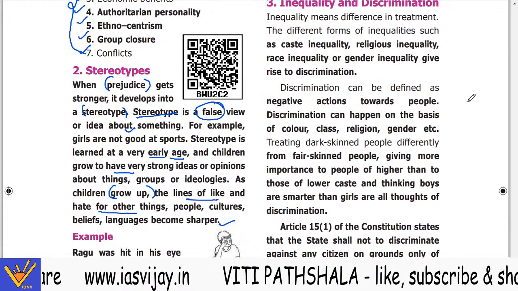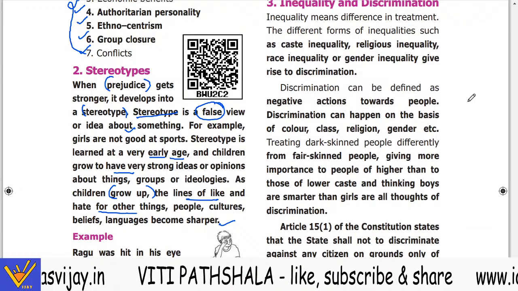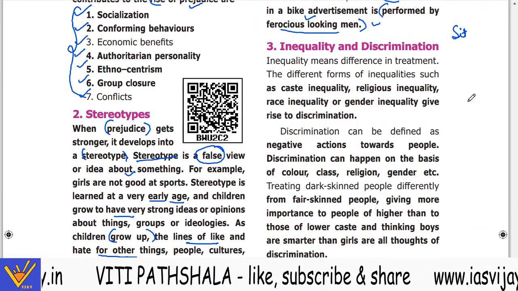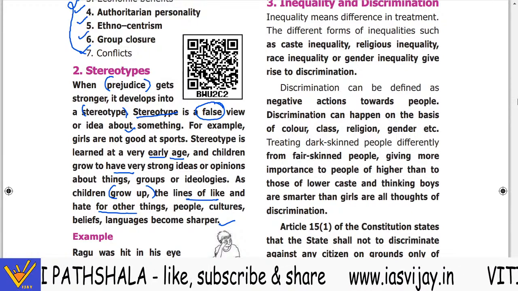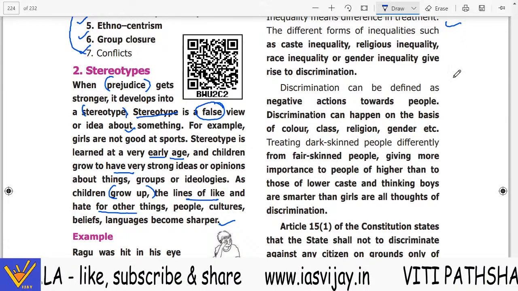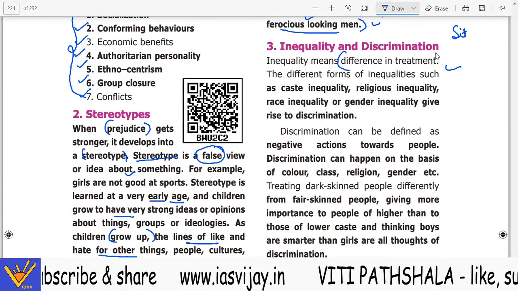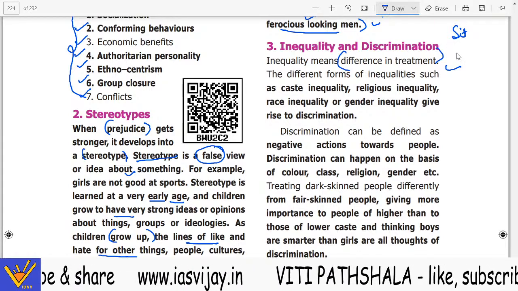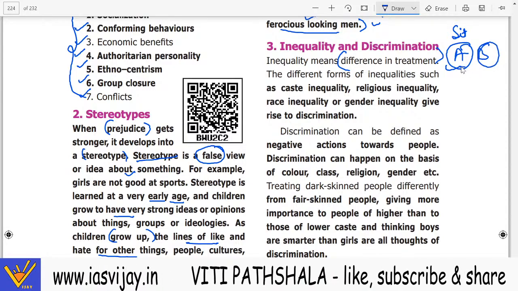Now there are so many examples and you can see around you and you will find many examples like this. Now inequality and discrimination. Next the topic is inequality and discrimination. Now inequality means difference in the treatment. So there are A and B. If they are not treated equal, that is inequality.